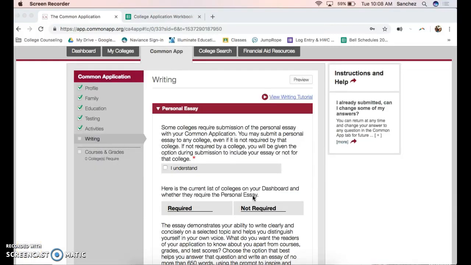Reading part, here you're just clicking that you understand that you are going to be sharing your personal statements with some schools.